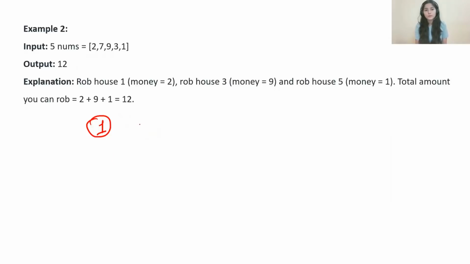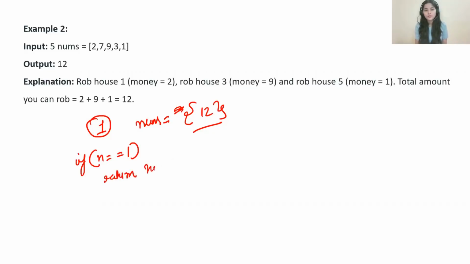No, right? Let's suppose there is an array nums having just one element, that is 12. So in that case, there is no choice. So first of all, we can check that if the length of our array is equal to 1, then we can simply return nums of 0. That is clear, right?